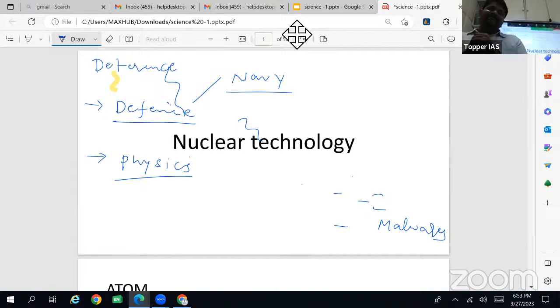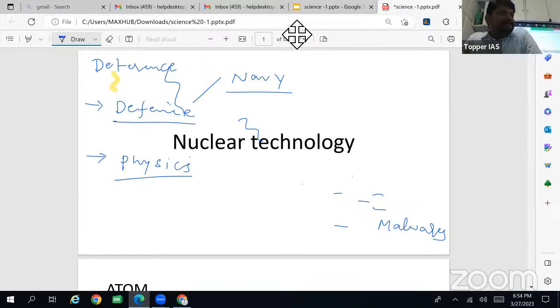So topics like pressure, force, motion, Newton's laws of motion: first law, second law, third law. So basically examples of these laws.